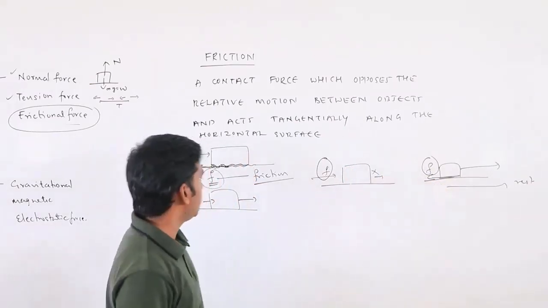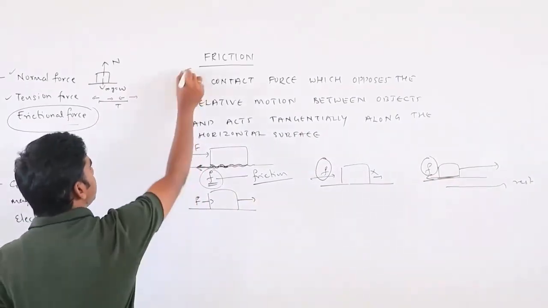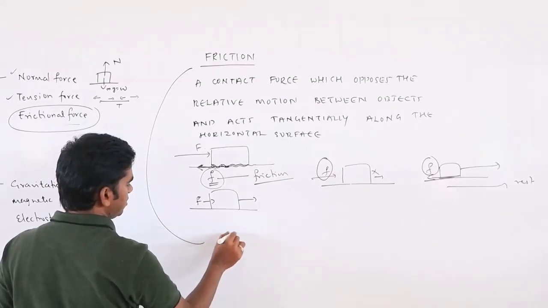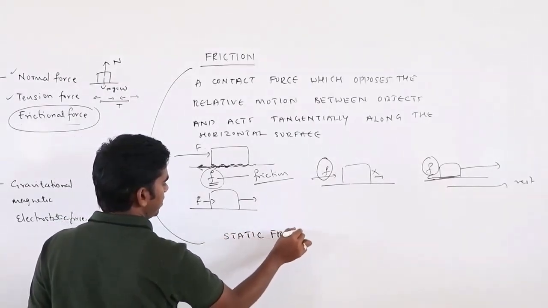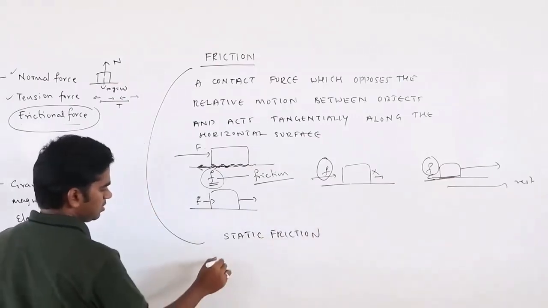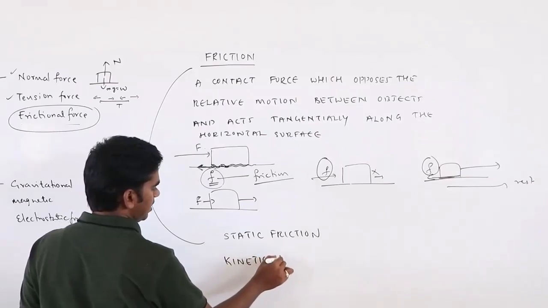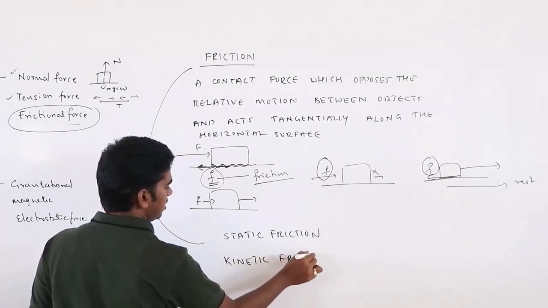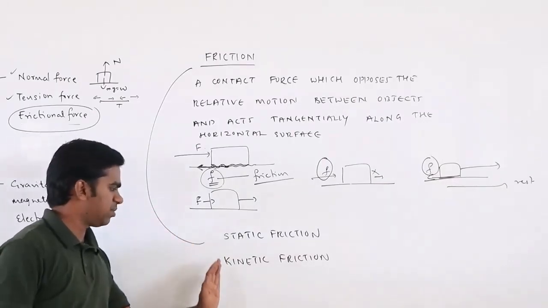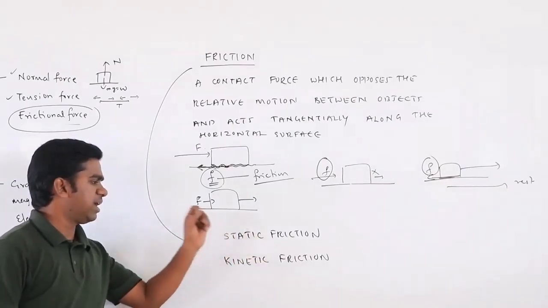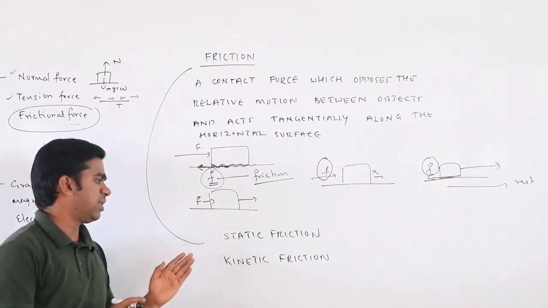That is why we classify friction into two major parts: one is static friction, and another is kinetic friction. Static friction is when the body is at rest. Kinetic friction is when the body is moving. But the actual meaning is not simply that it acts when the object is at rest.